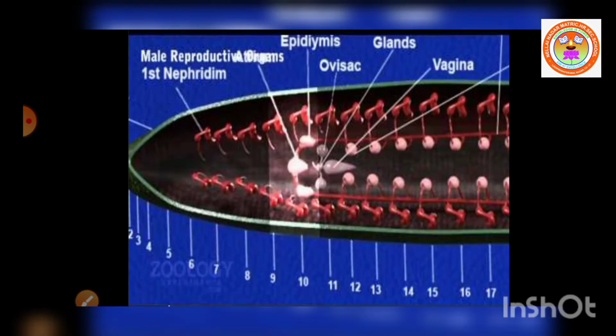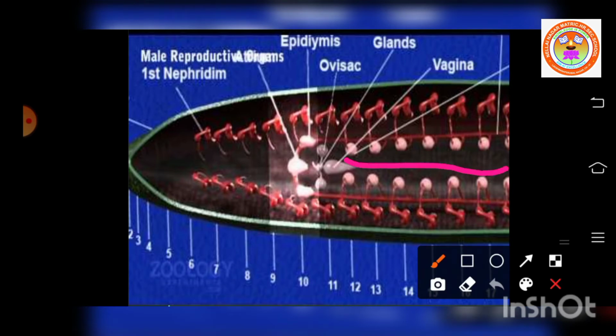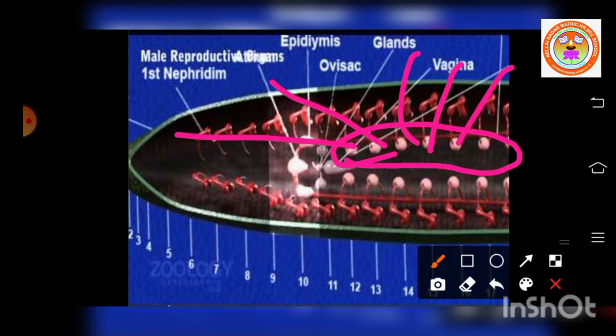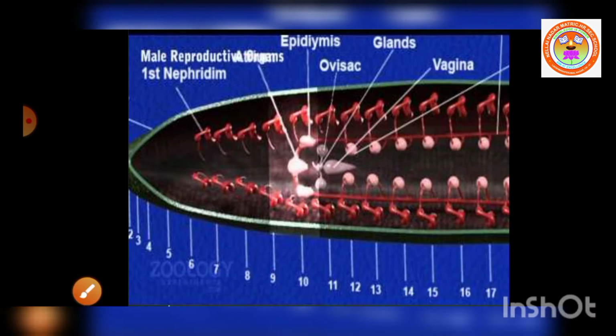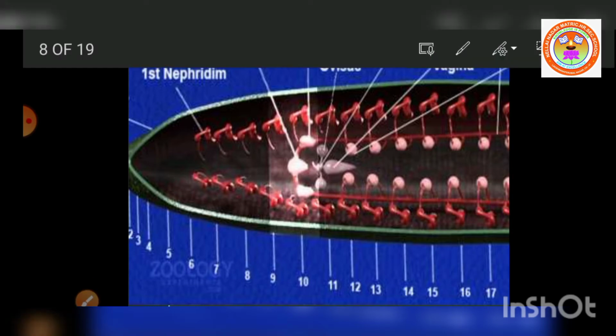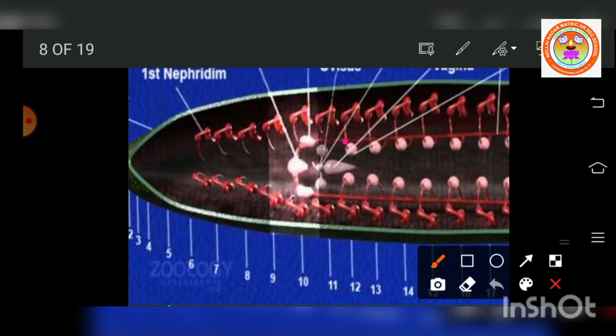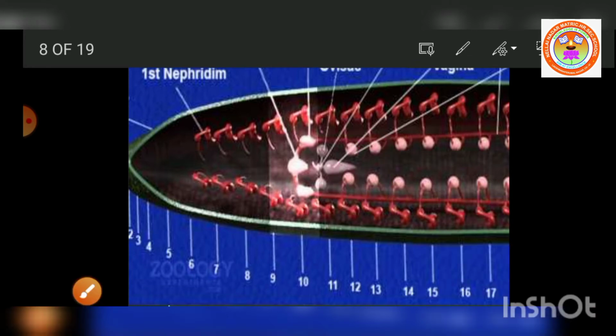Okay, first let us see the male reproductive structure. There are 11 pairs of testes. Here you can see, like a spherical structure, 1, 2, 3, 4, 5, 6. They are the testes. How many pairs? 11 pairs. Here you can see one pair. Here one pair. Second pair, third pair, like this. 11 pairs of testes are there.